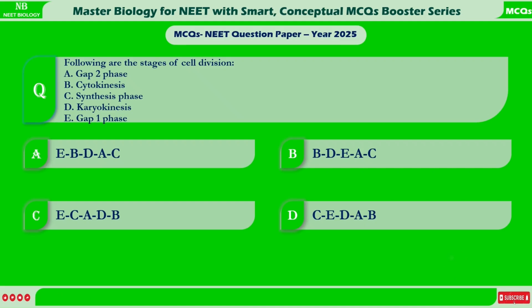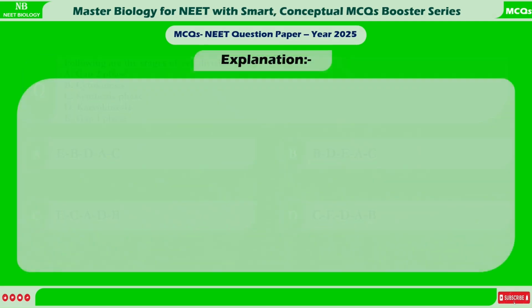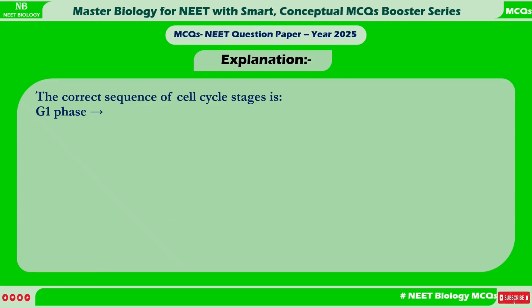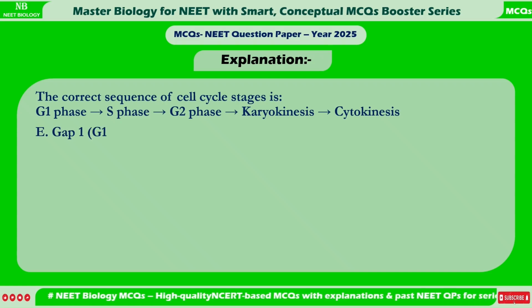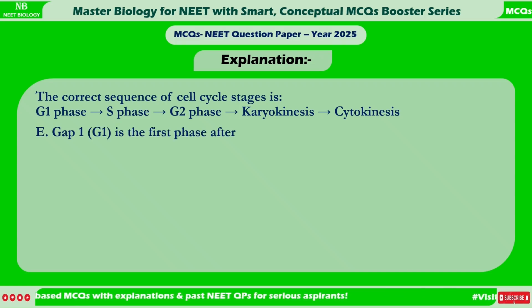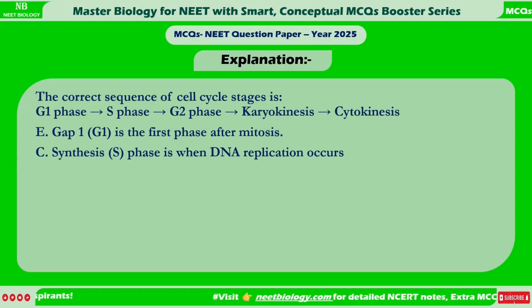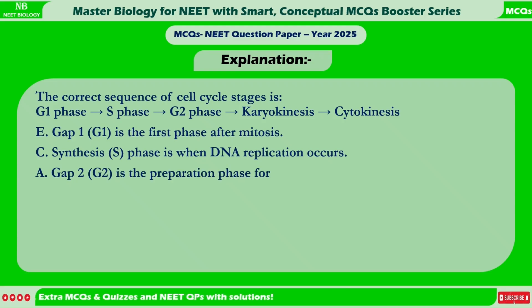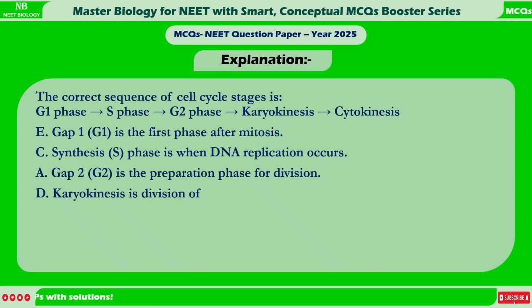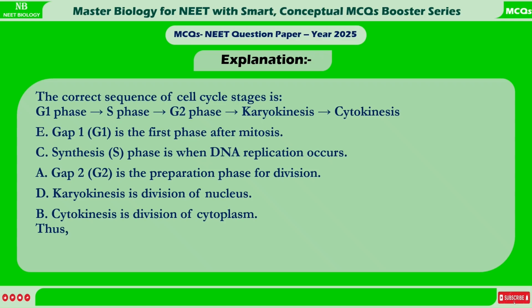Correct answer is C. ECADB. Explanation. The correct sequence of cell cycle stages is G1 phase, S phase, G2 phase, karyokinesis, cytokinesis. E. Gap1, G1, is the first phase after mitosis. C. Synthesis, S phase, is when DNA replication occurs. A. Gap2, G2, is the preparation phase for division. D. Karyokinesis is division of the nucleus. B. Cytokinesis is division of the cytoplasm. Thus, E, C, A, D, B is the correct order.